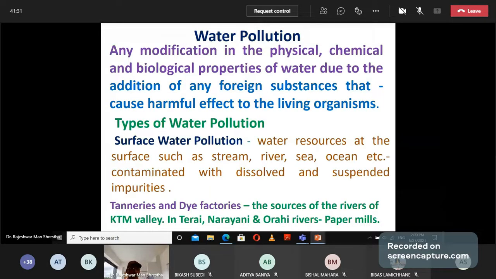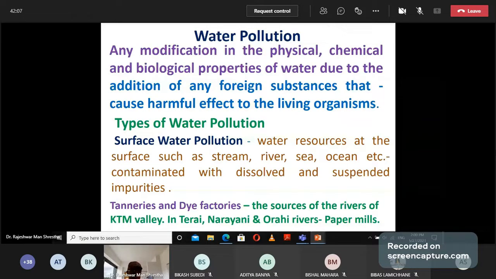And when you drink that water, it will cause different types of harmful effects to not only human beings but also plants and the environment. The types of water pollution are mainly classified on the basis of source. Surface water pollution means the water present at the surface is polluted. How is it polluted? Water resources at the surface, such as streams, rivers, seas, and oceans, are contaminated with dissolved and suspended impurities. Dissolved means not seen. Suspended means we can see them; suspended means undissolved substances.